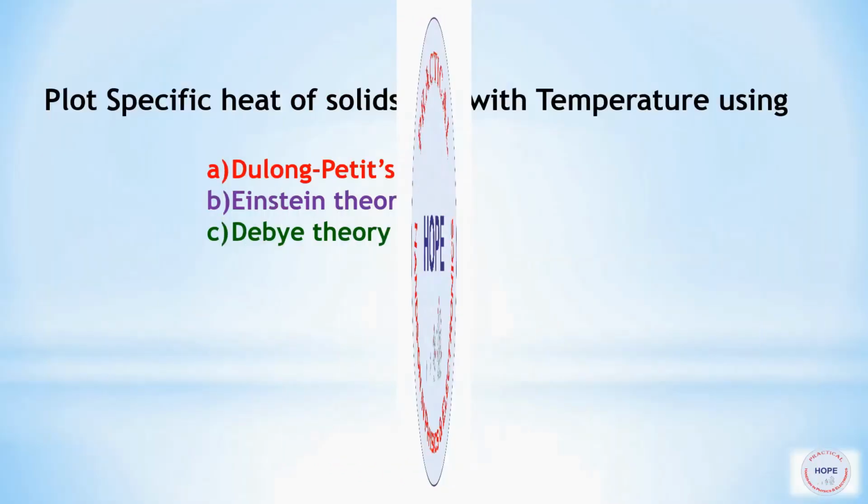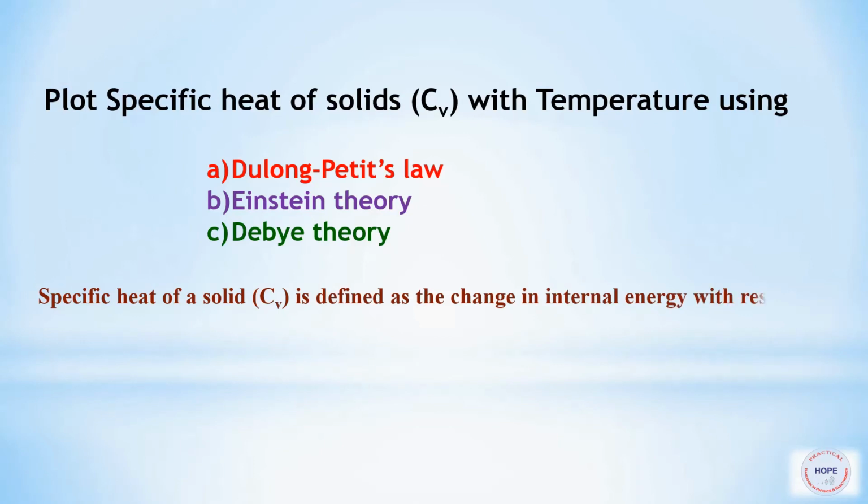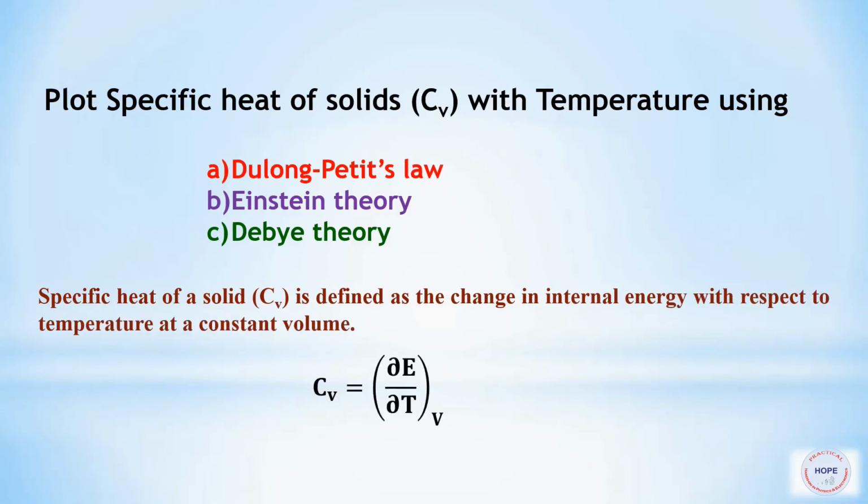In this video we are going to plot specific heat of solids with temperature using Dulong-Pettit law, Einstein theory and Debye theory. Specific heat of a solid CV is defined as the change in internal energy with respect to temperature at a constant volume. Mathematically, specific heat is equal to del E by del T at constant V.